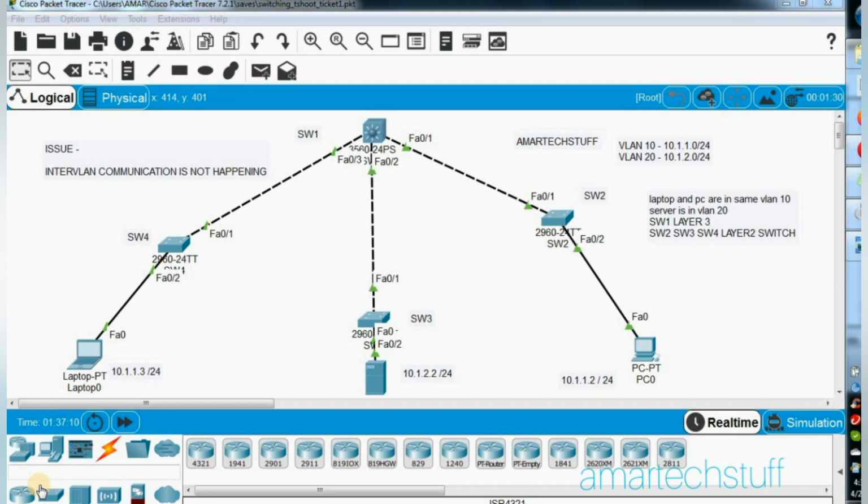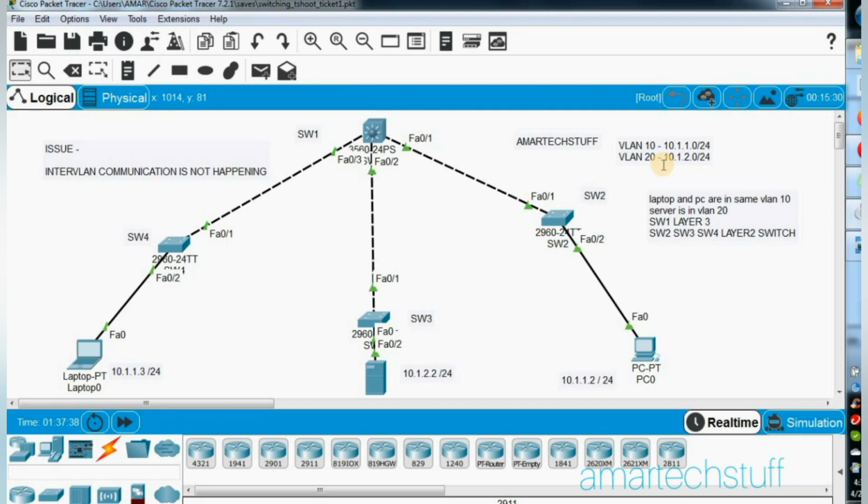So you can see in the scenario that this is a laptop and this is the PC. These both are in the same subnet, or we can say the same VLAN, whereas the server is in a different VLAN, that is VLAN 20, where the PC and the laptop are in VLAN 10. The VLAN 10 range is 10.1.1.0/24 and VLAN 20 is 10.1.2.0/24.